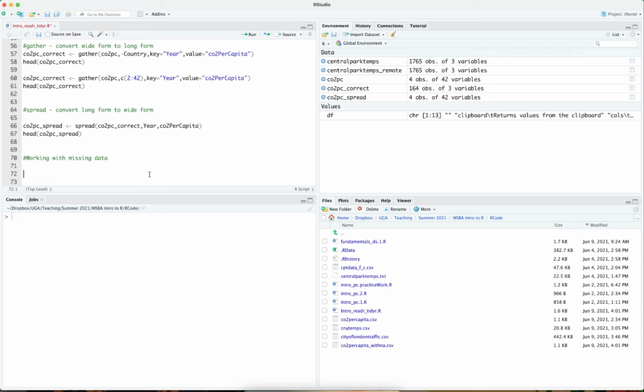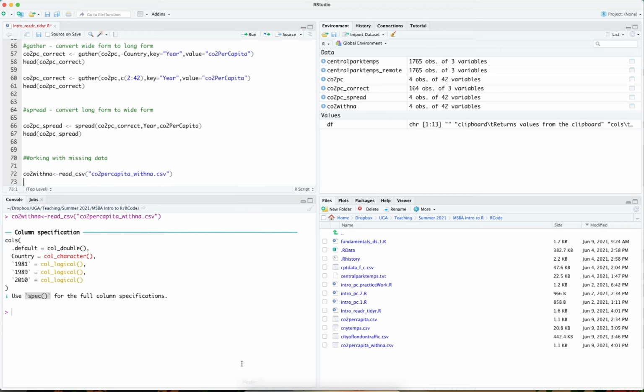I have a sample file right here called CO2 capita underscore with NA. I've taken CO2 capita that we have previously seen and have deleted some data in there so that it has NA values. Let's read that data file in. So it's CO2 with NA is the data frame that I want to read the CSV file in called CO2 per capita with NA dot CSV. Just making sure I put quotes around that.